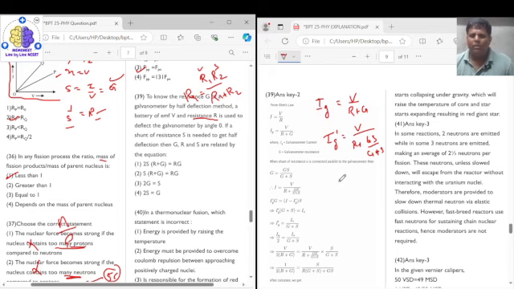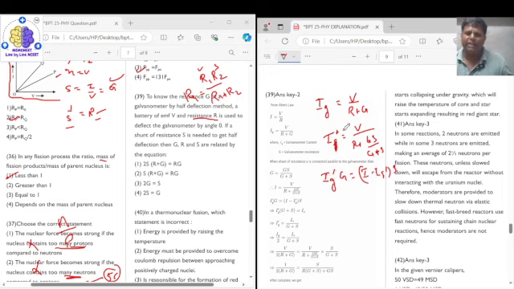Now, when the shunt has been connected and we use it as an ammeter, we will get Ig dash, let this be I. Ig dash into G will be equal to I minus Ig dash, into S, right?